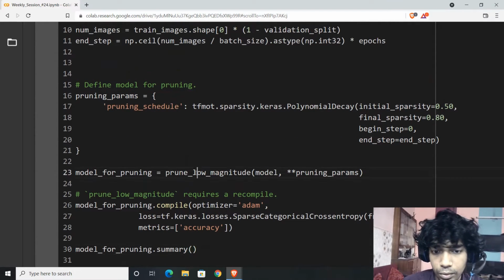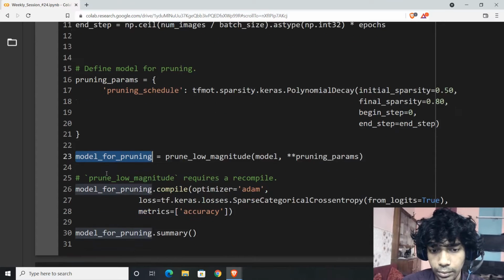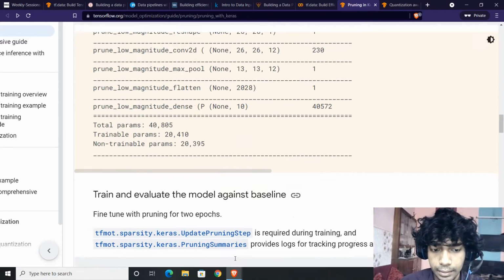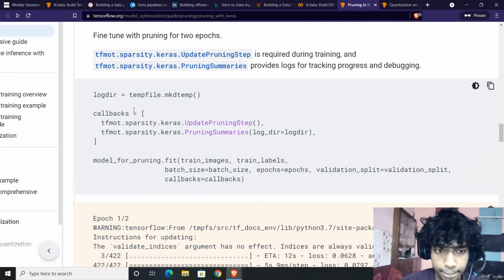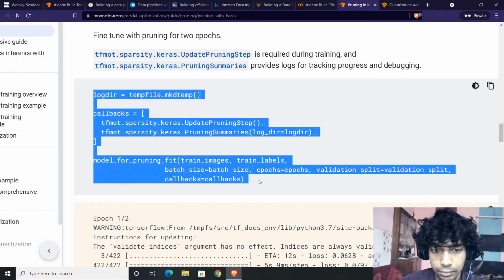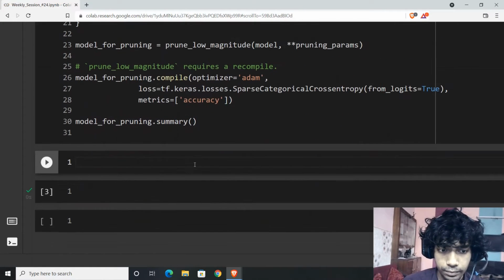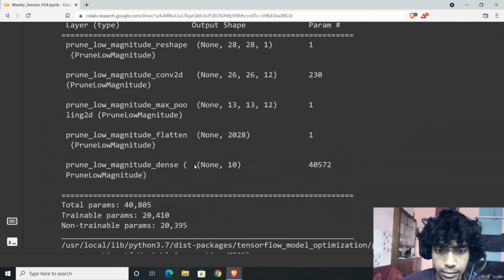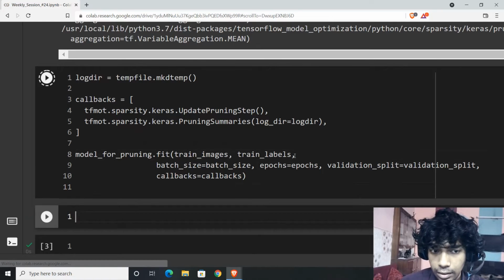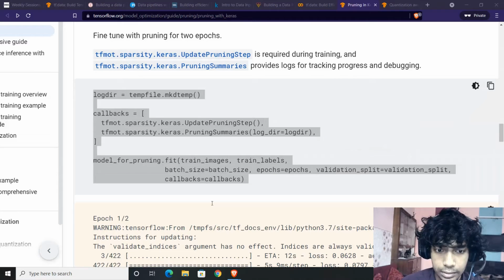So it is prune low magnitude. Send the model, send the parameters. That is the model for pruning. You compile the model, then you obtain the model summary. Now this time we will be updating. Now let's train the model with new data, with the pruned factors. So when we start training with the pruned factors, let's see what it is.